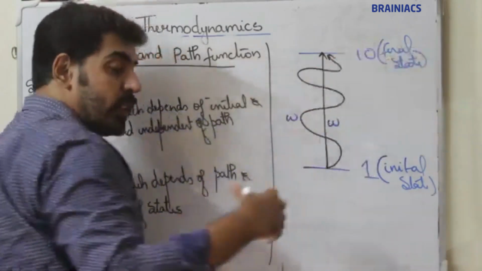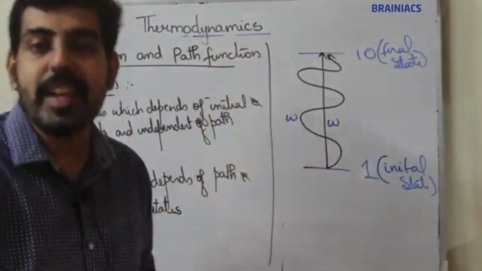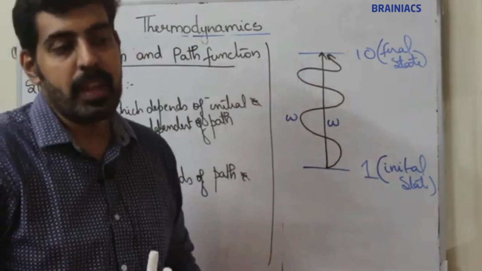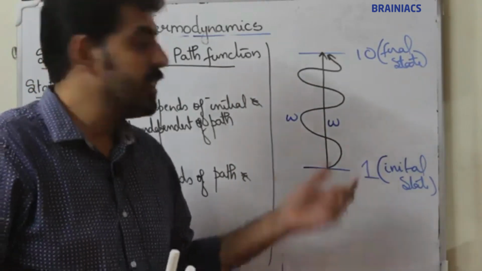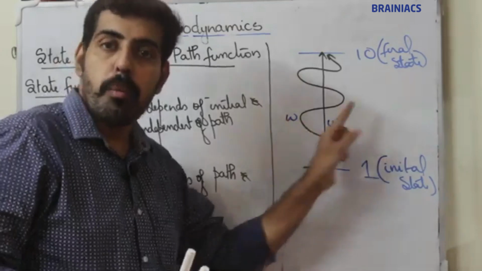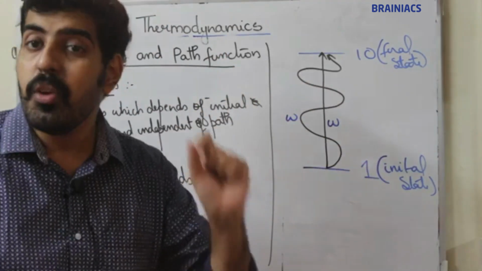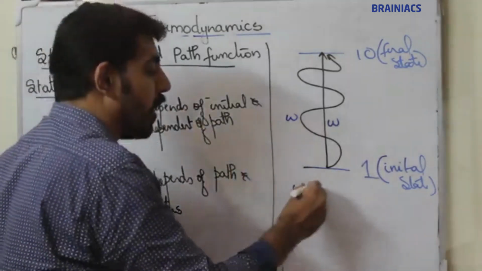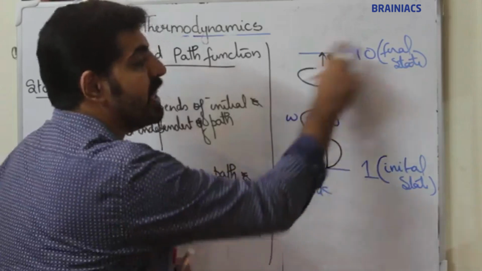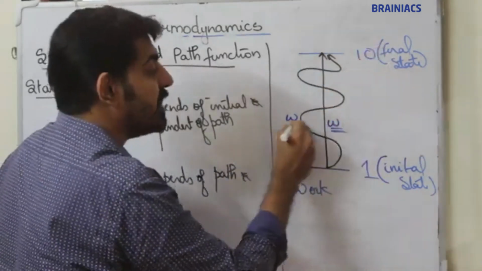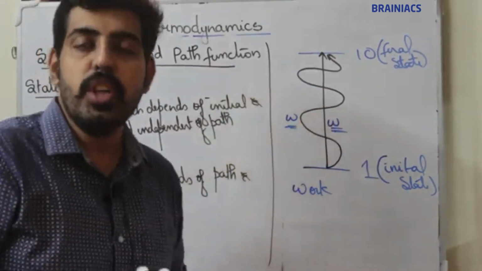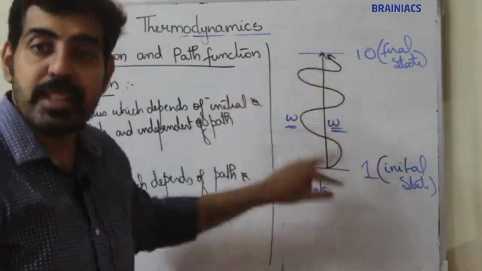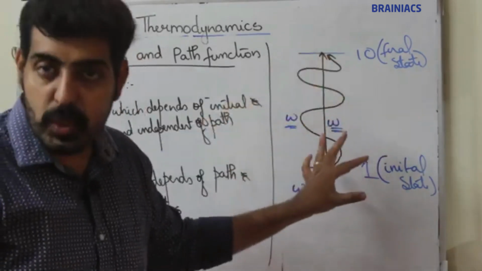Now, he can use 2 different paths. Either he can move by taking a lift or by taking stairs. Work for both the paths is different. That means work is a path function because it does not depend on initial and final state. It changes with path. It depends on path. When the path changes, the value of work also changes.